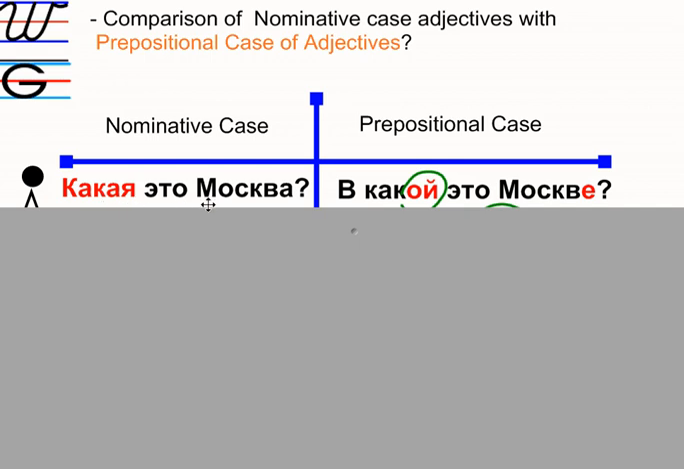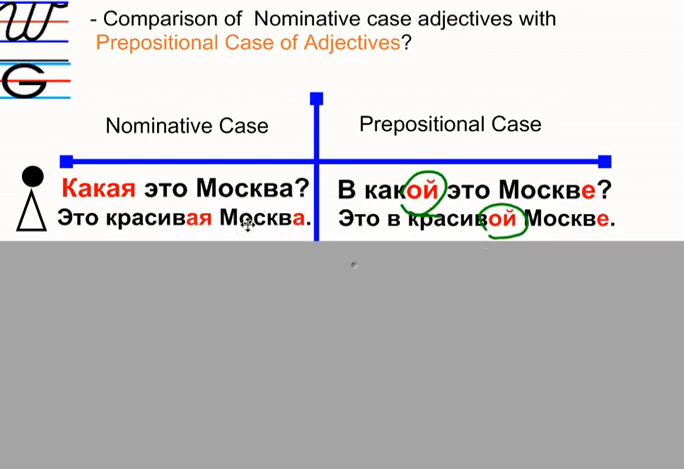Какая Москва? Describe. What kind of Moscow? Or в какой это Москве? In which Moscow? For example, you have several Moscows. You have one in Russia, one in Florida, and maybe somewhere else. So you wanna know in which one. So you will ask this question. В какой это Москве? Not какая это Москва.